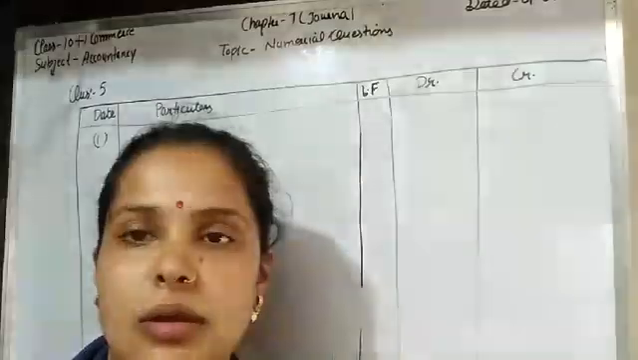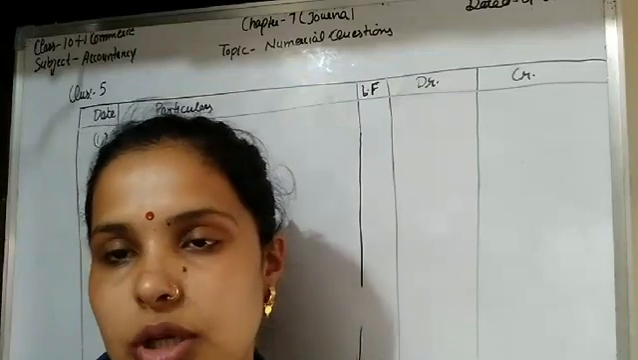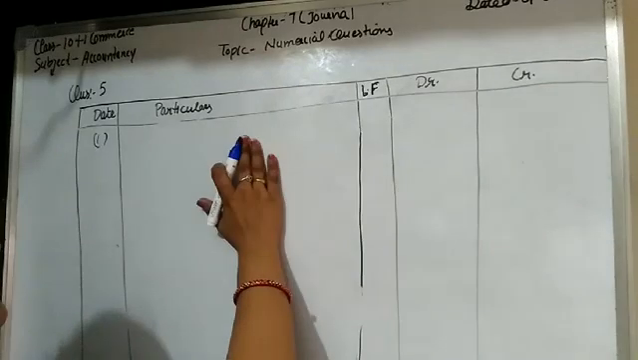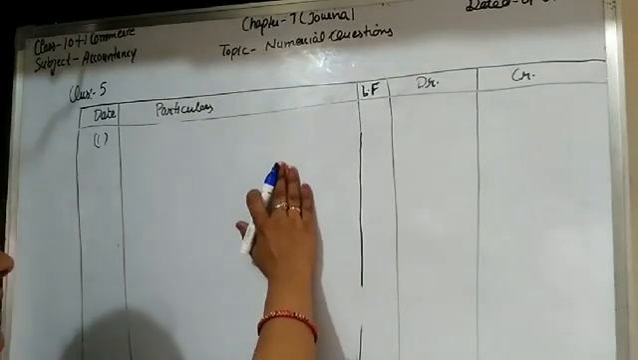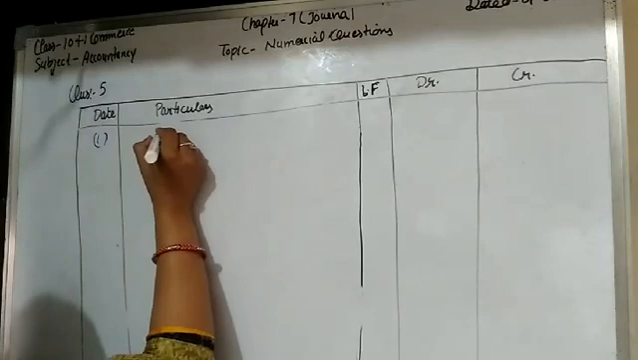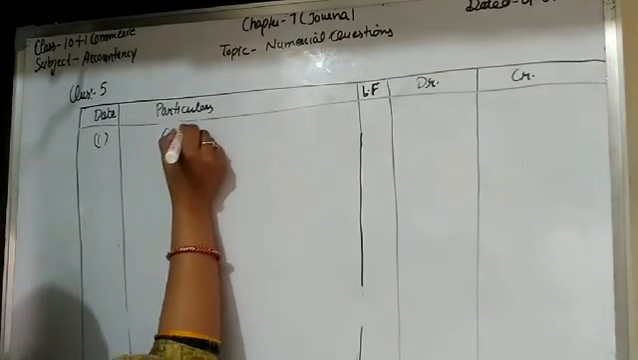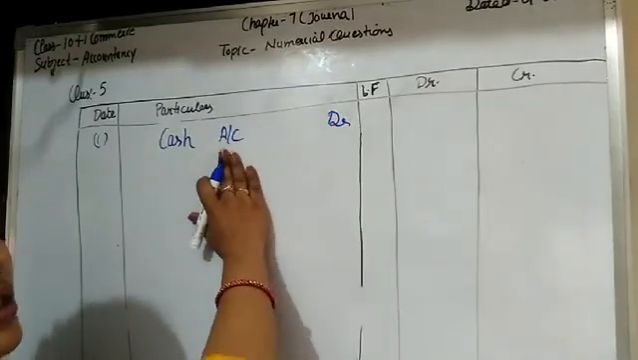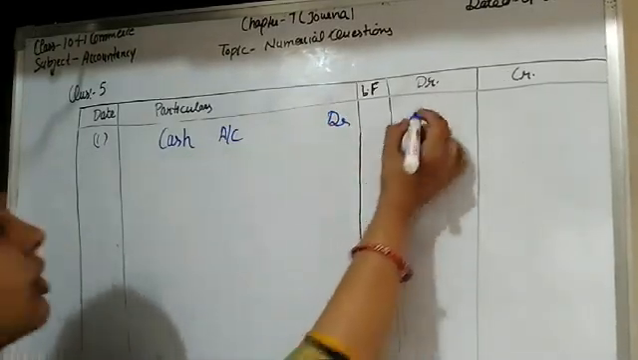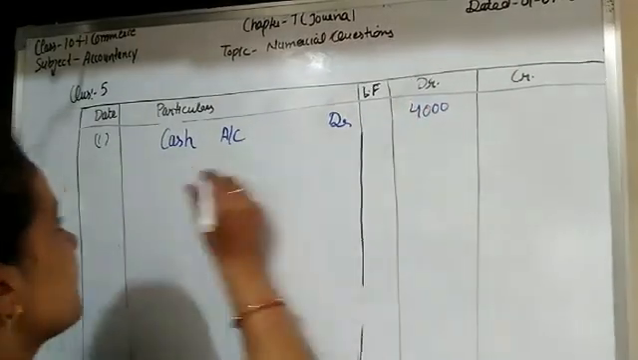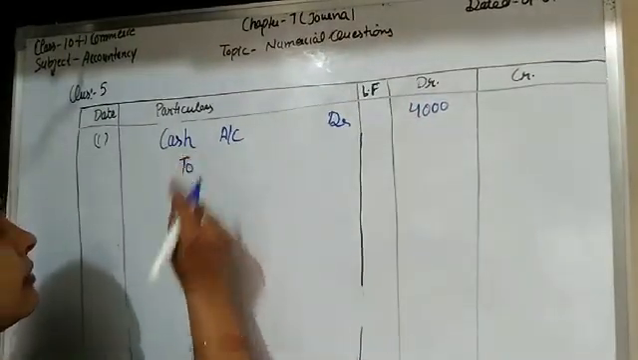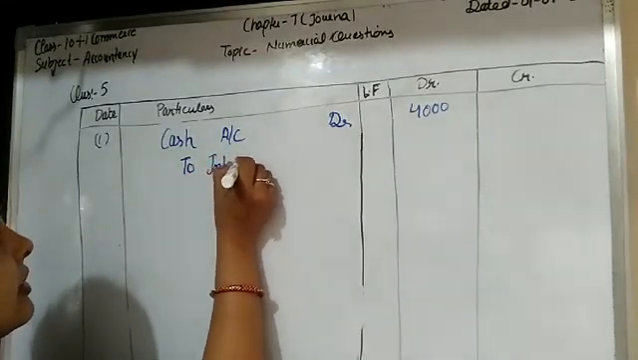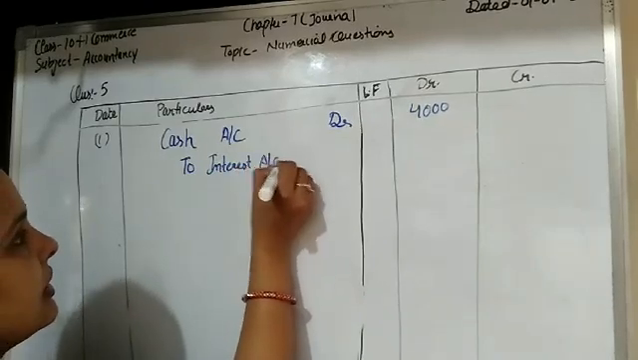Clear, students? So students, the first transaction of question number 5 is interest received. Interest is income and it is received in the form of cash. So two aspects are there, interest and cash. Interest is received in the form of cash, so cash account is debited, because it is a real account and what comes in is debited. The amount is 4,000, and income is received. The name of the income is interest received, so we write here interest received account.